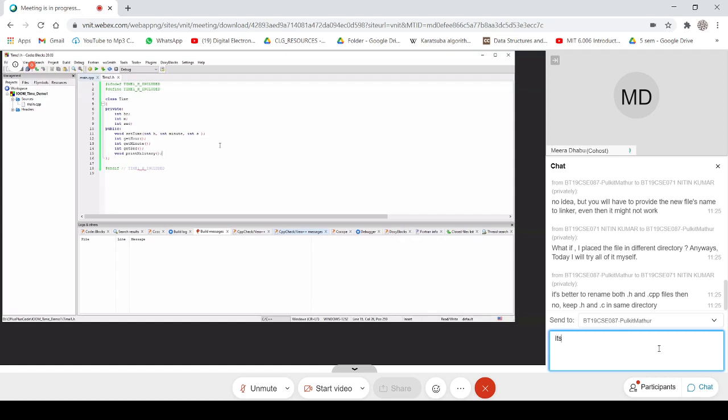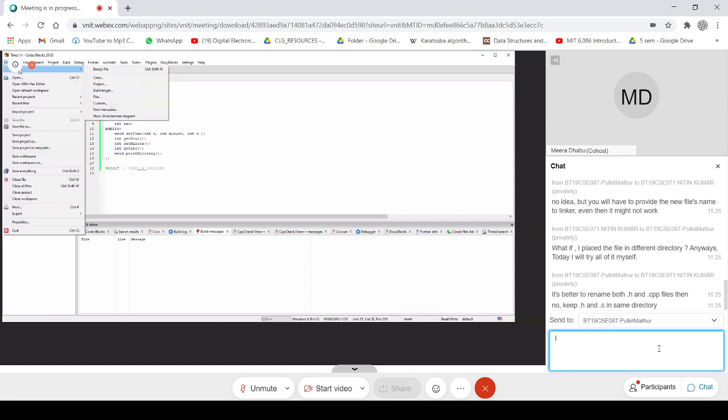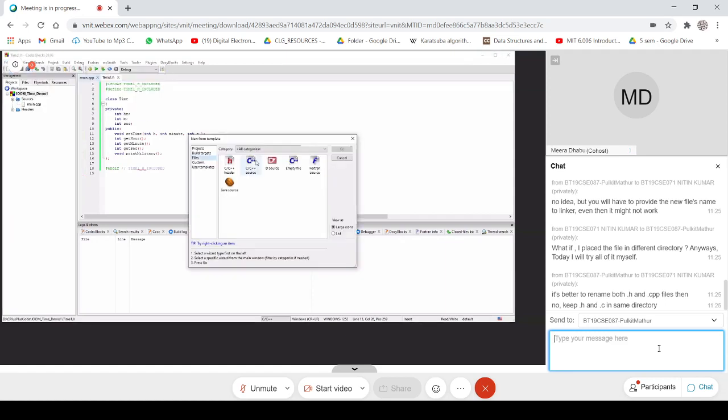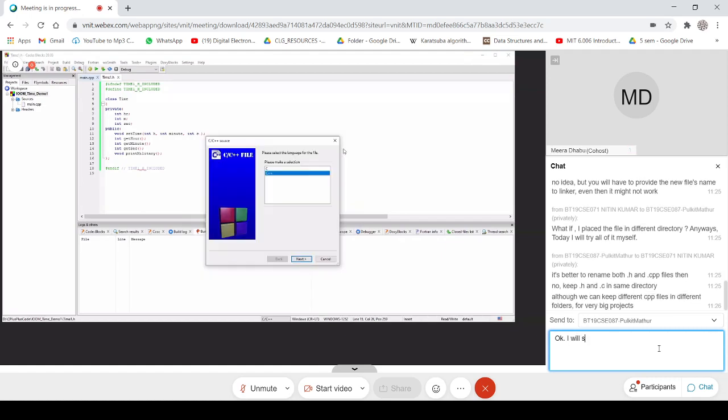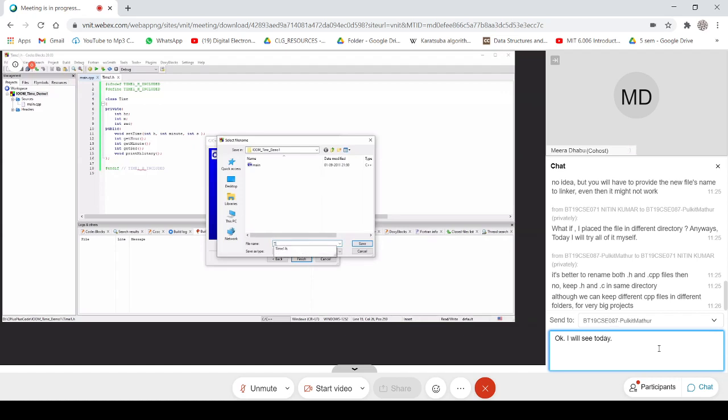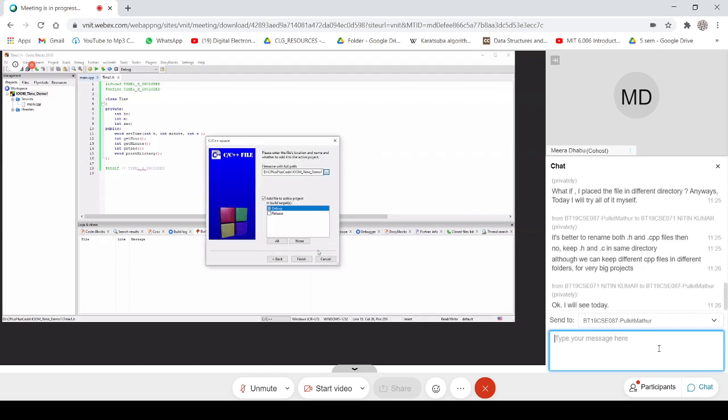Now I want to give the definition of all the member methods. So what I will do, I will again go to that project, go to the file option, and say new file. It will be a normal CPP file. Again, same here, I will choose the path, and here I will say this will be time1.cpp, it will take the extension automatically.